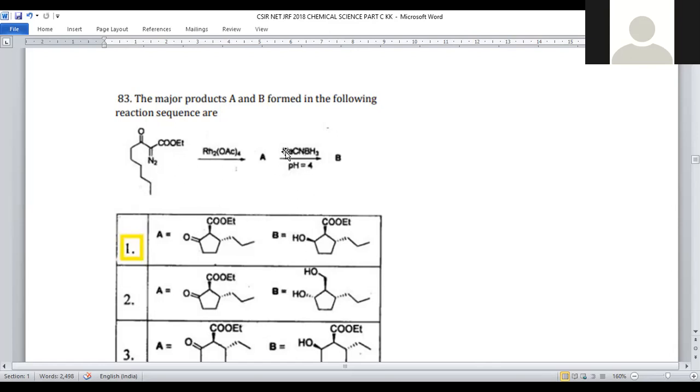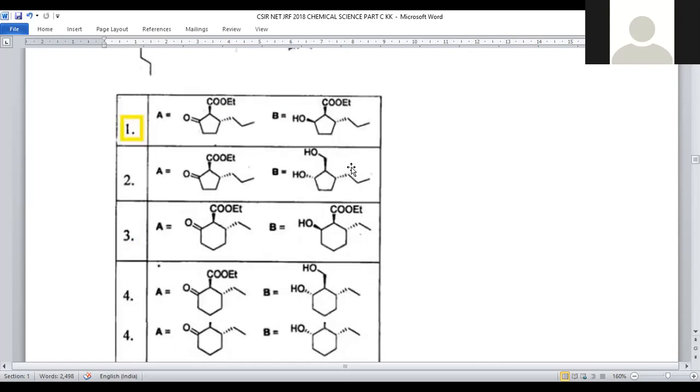Then it is treated with sodium cyanoborohydride. It is a mild reducing agent, and acidic conditions are provided, pH equal to 4, right? So when this sodium cyanoborohydride is added, the carbonyl group is preferably converted into a hydroxy functional group, right? So let us see what the mechanism will be and what the desired products are.